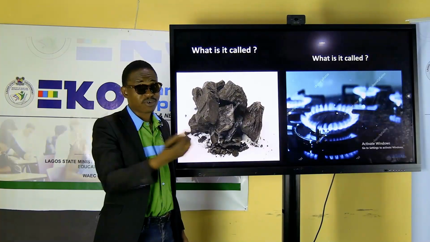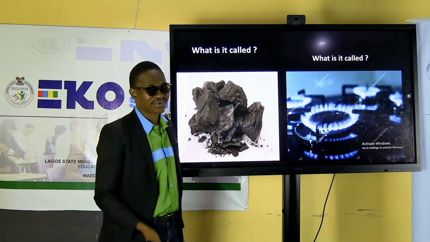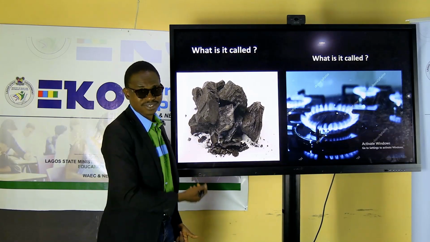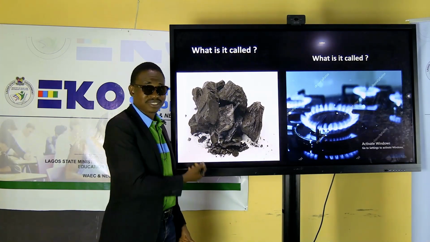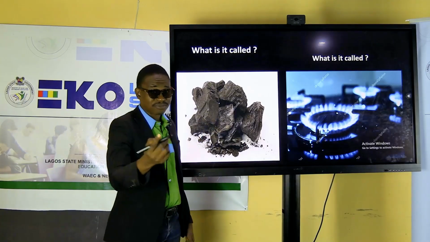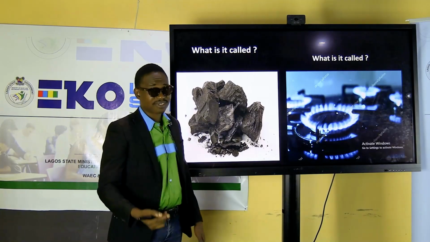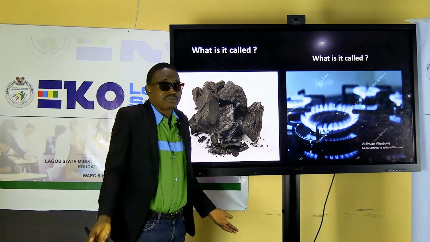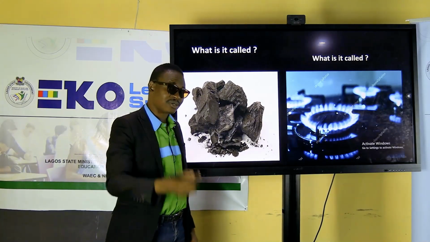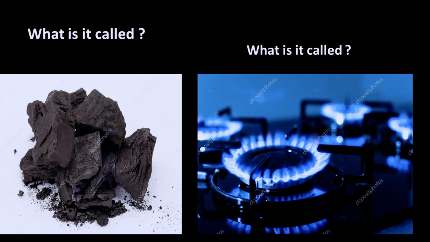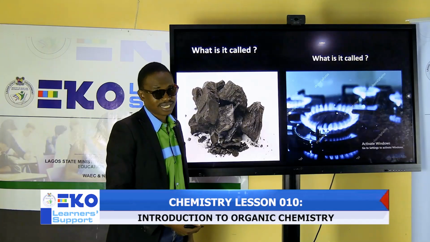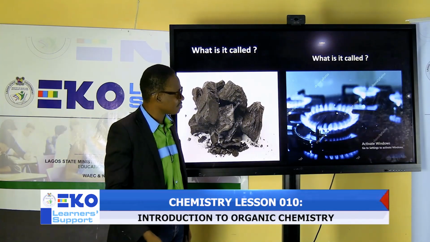You wanted to ask me before, so I'm asking you now. What is it called? Have you seen this picture before? Maybe you've not, but you've seen that image before. That is activated charcoal. What does it contain? Carbon. So our bone basically contains carbon. And carbon is so essential when it comes to organic compounds, basically hydrocarbons. Precisely.